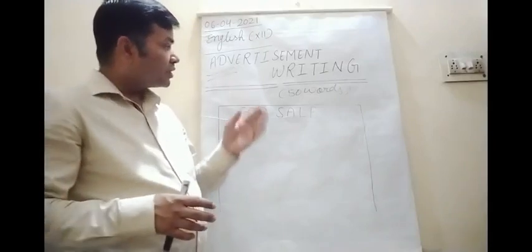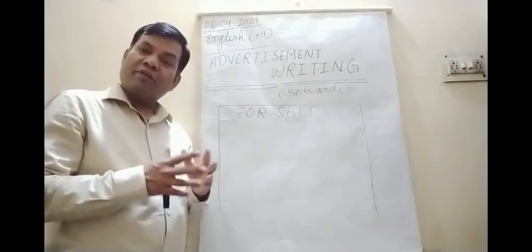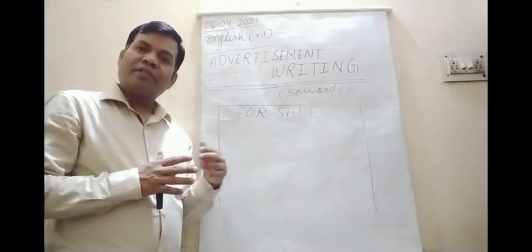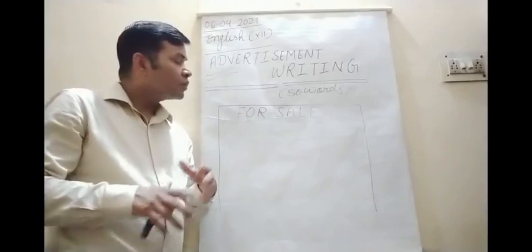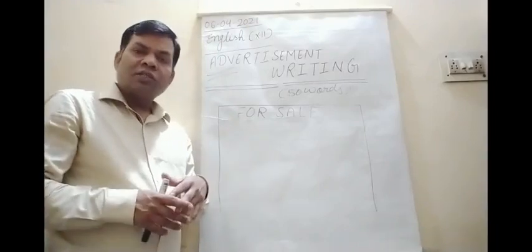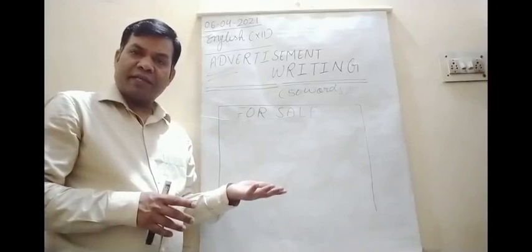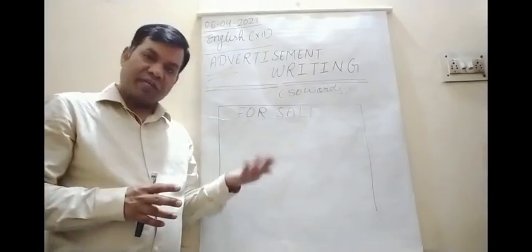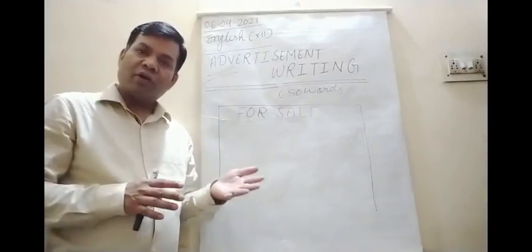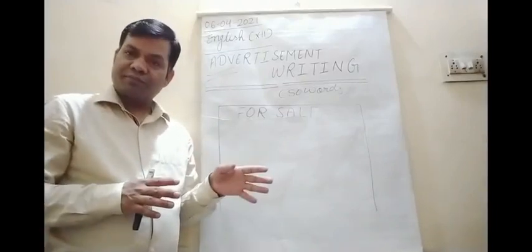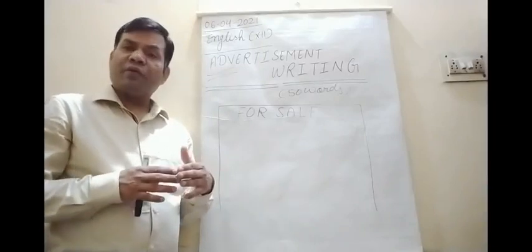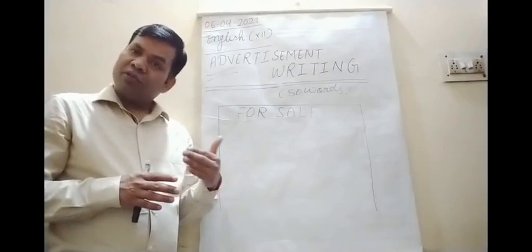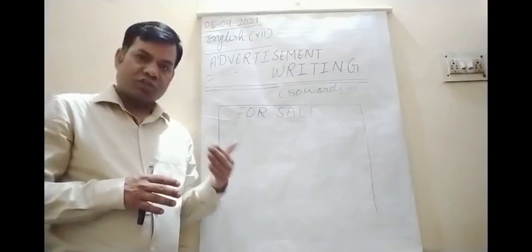If it is for purchase, then you should write, as we are now discussing accommodation only, for sale and purchase of property only. So if it is for purchase, the same things will be given by the buyer: what type of house, what type of property he or she is looking for. He or she must mention it. If you are a seller and you want to sell your property, then you should start with